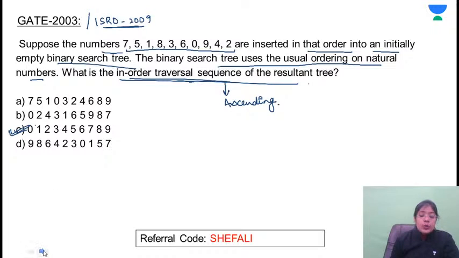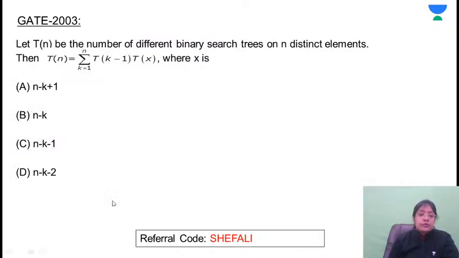Let's move on to the next question. Try to attempt this. See, we have discussed this type of problem where we had written the recurrence relation, right? Here you are given the recurrence relation and they are asking for the number of binary search trees on n. They are asking what will be the x. तो अगर आपको वो recurrence relation वाला question समझ में आया था तो easily you can write the answer for this problem.